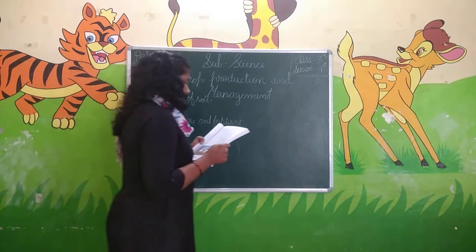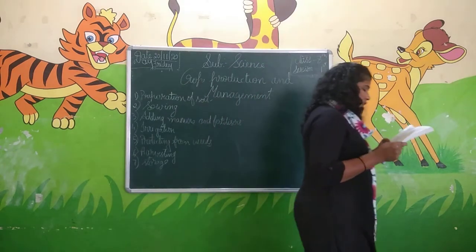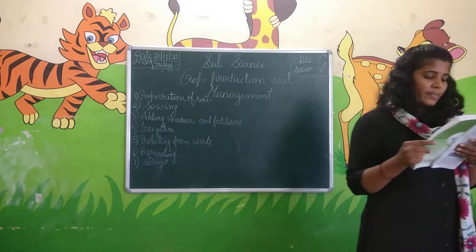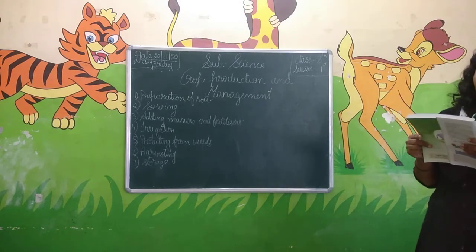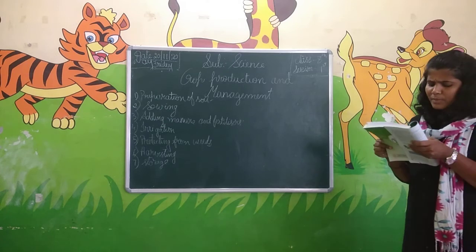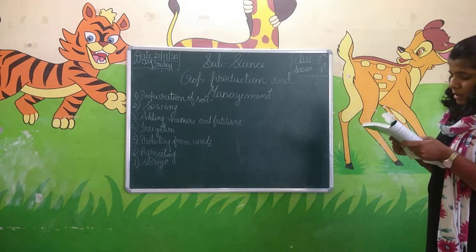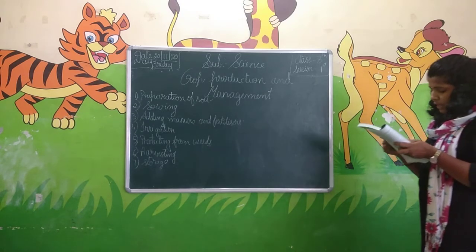Leveling the field is beneficial for sowing as well as for irrigation. Leveling of soil is also done with the help of a leveler. Sometimes manure is added to the soil before tilling. This helps in proper mixing of manure with the soil, and the soil is moistened before sowing.